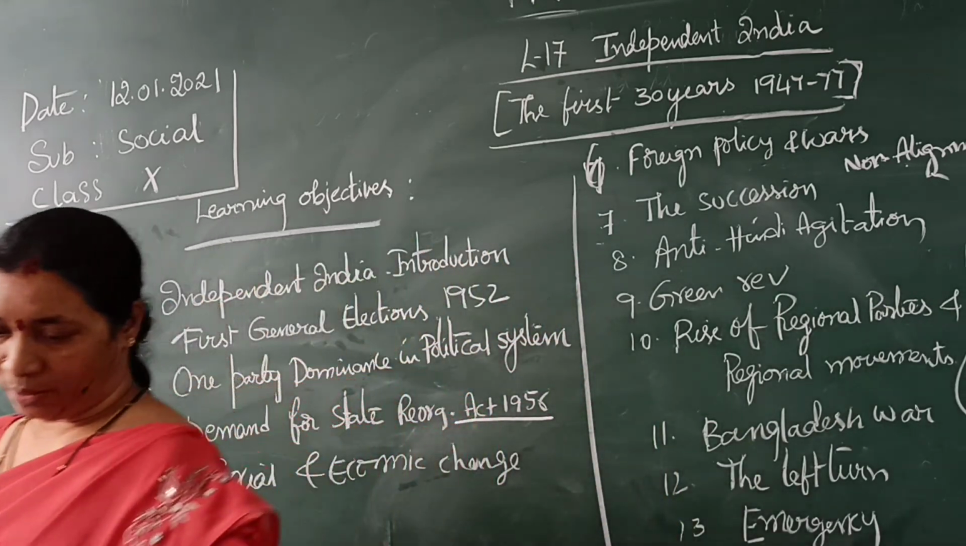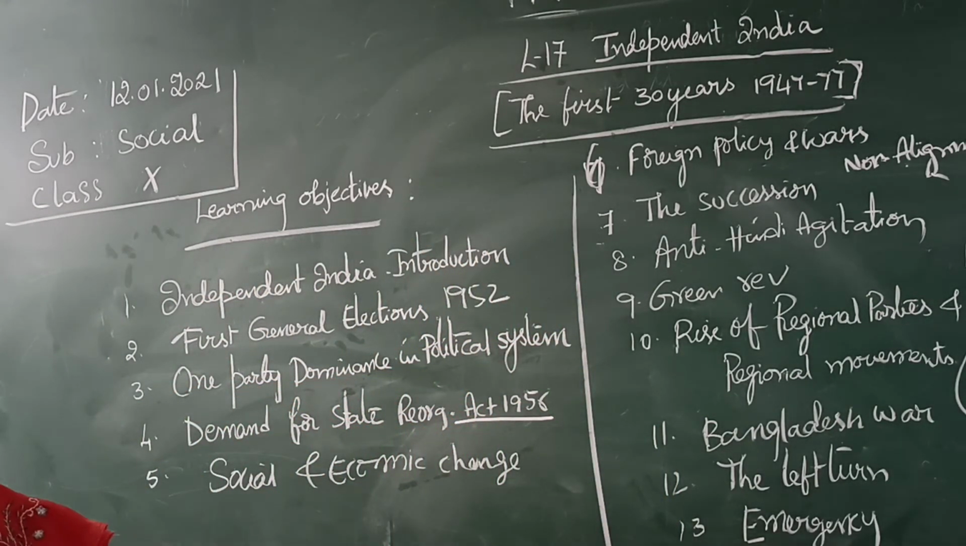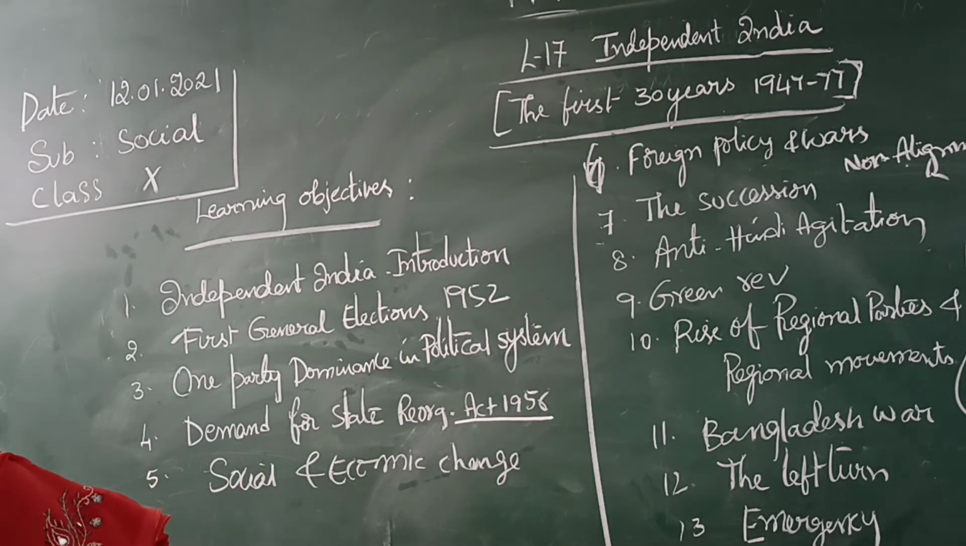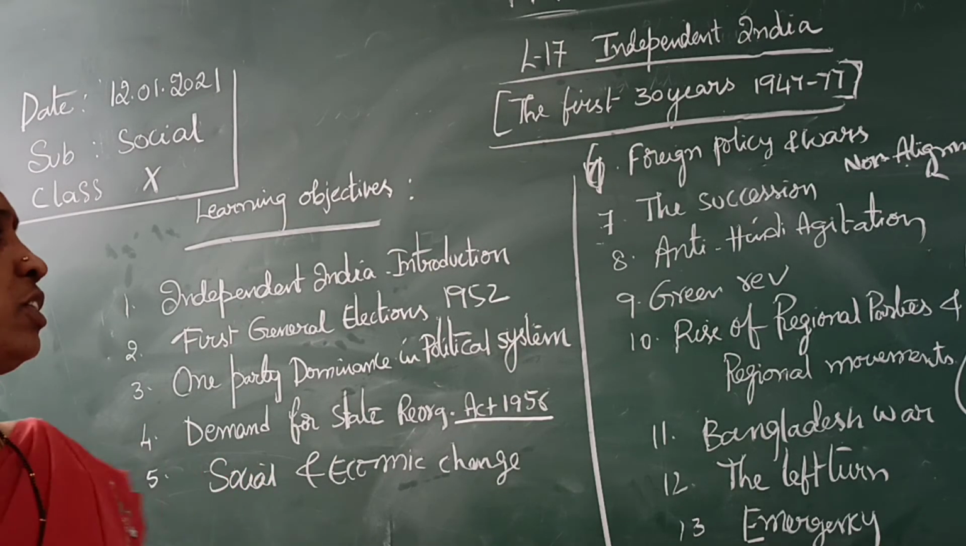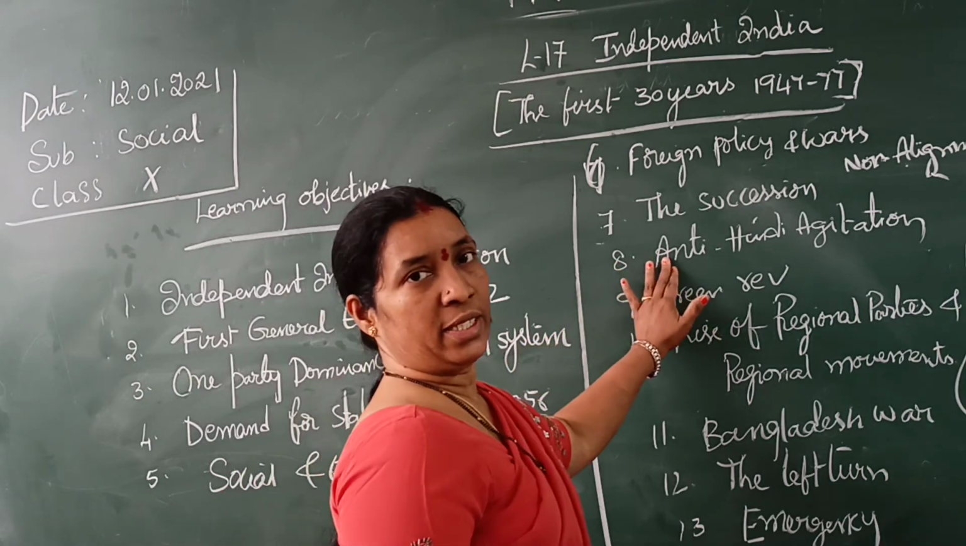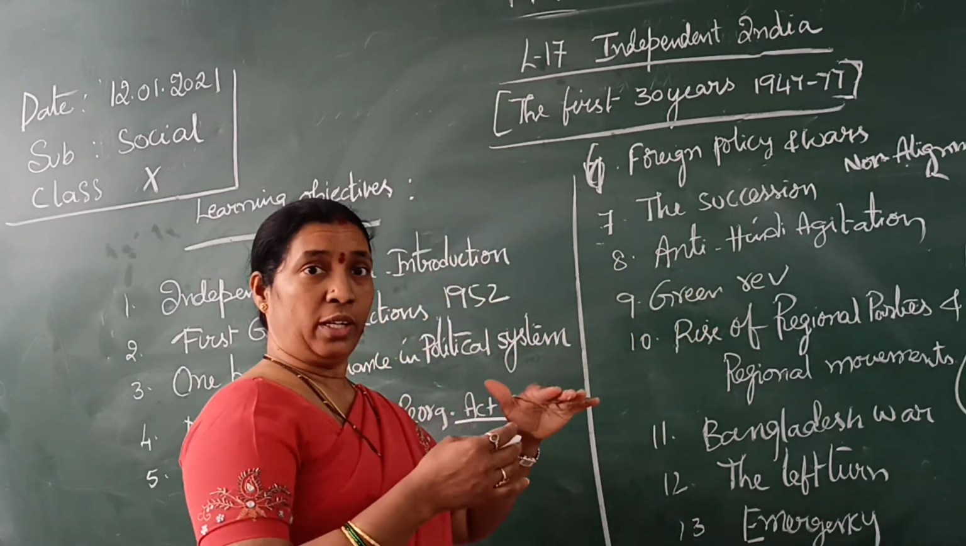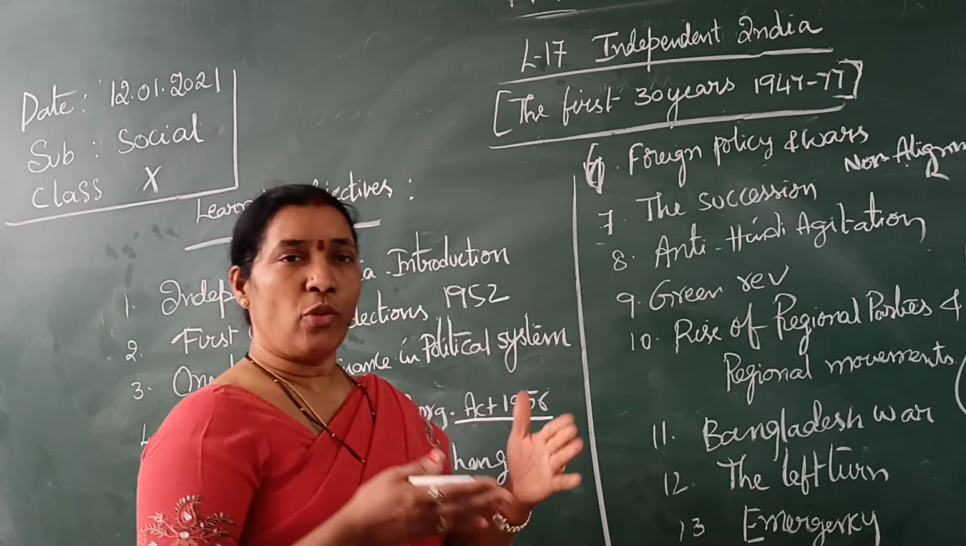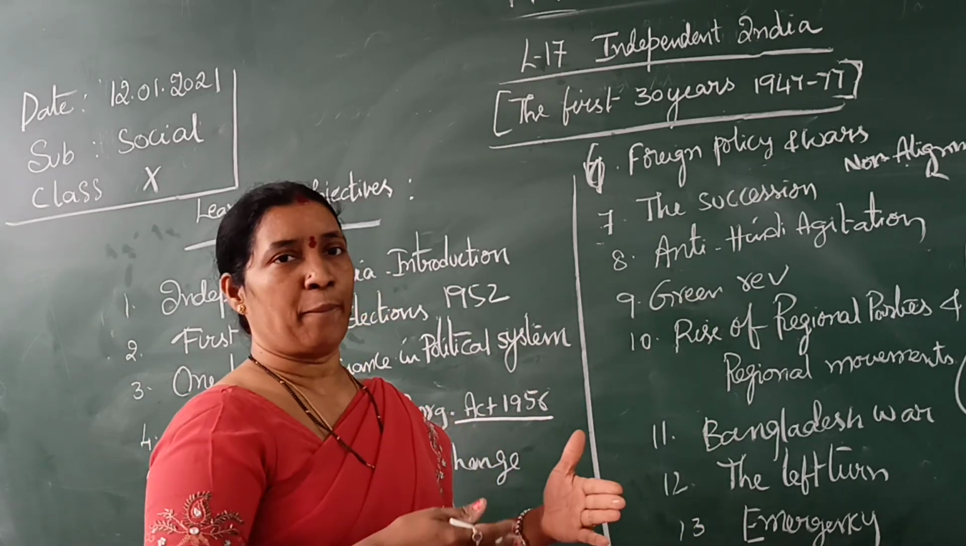Next, the succession. After Jawaharlal Nehru died in 64, the Congress chose Lal Bahadur Shastri as the leader of the government, and during his term, Shastri faced the challenge of anti-Hindi agitation. Till now we fought with foreign countries. Now we have a lot of problems within India, isn't it?